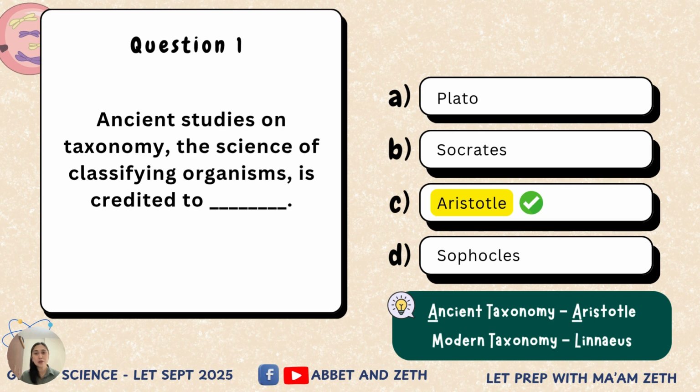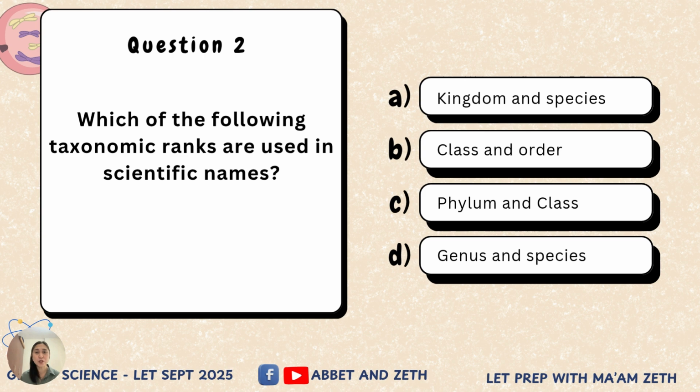And Carolus Linnaeus is also famous for his binomial nomenclature. Binomial means two names, right? And nomenclature is naming. So binomial nomenclature literally means two-name naming system. This is the one we use now in scientific names. So related to this one, let's go to question number 2.